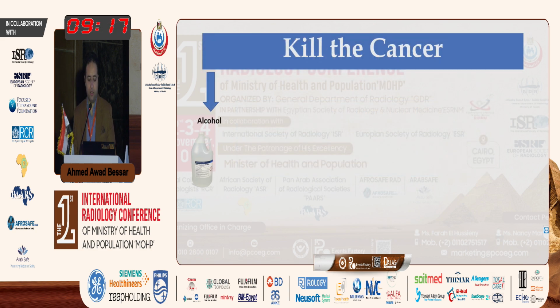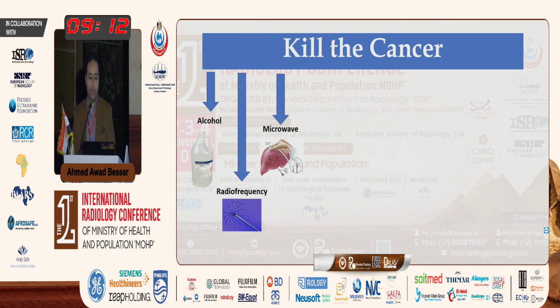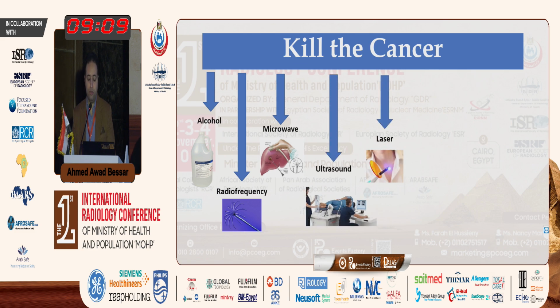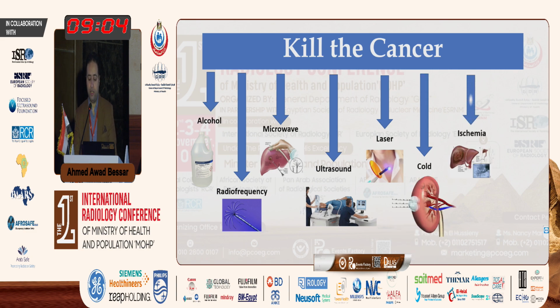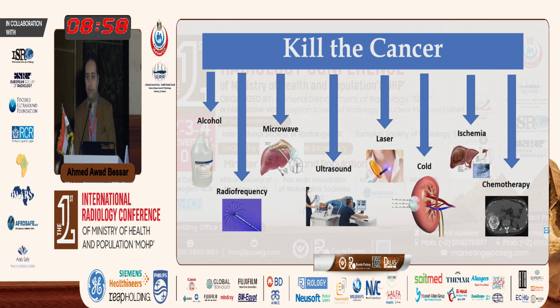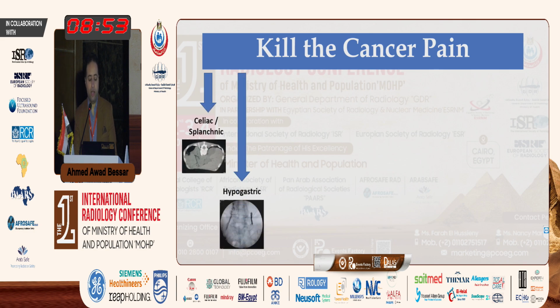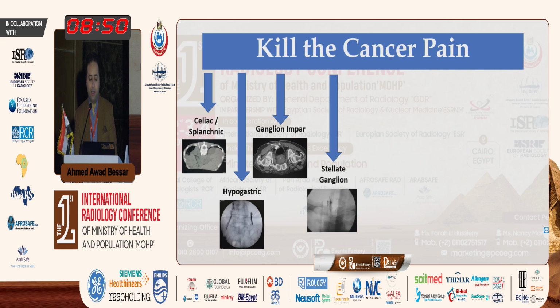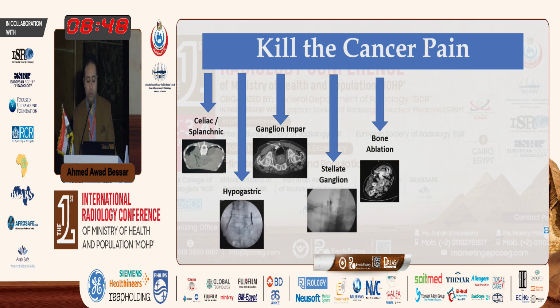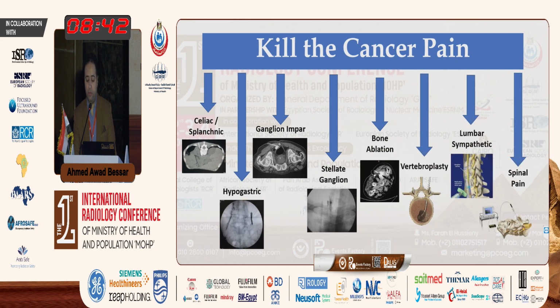So how to kill the cancer? We can kill the cancer by chemical ablation, by alcohol, and also by radiofrequency, by microwave ablation, by ultrasound guidance like in HIFU techniques, by laser ablation, by cryoablation, by induction of ischemia, and also by injection of chemotherapy directly inside the tumor. How to kill the cancer pain? By celiac or splanchnic neurolysis, by hypogastric block, by ganglion impar block, by stellate ganglion block, by bone ablation, by vertebroplasty, lumbar sympathetic block, and also by treatment of the associated spinal pain.